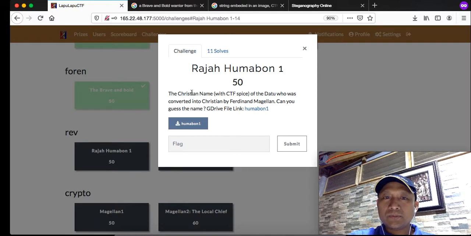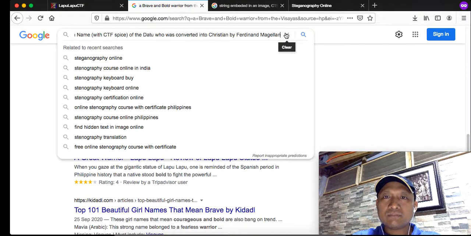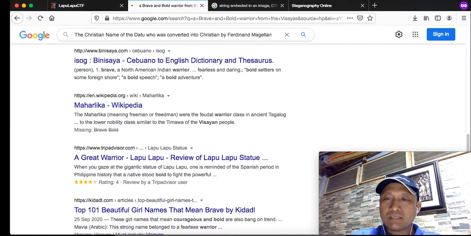Okay, so there are two ways to approach this problem. One is you can use open source intelligence by just copying the Christian name of the Dato who was converted to Christian by Magellan. Let's just try to Google this one. Of course, you need to take out the city of spice.